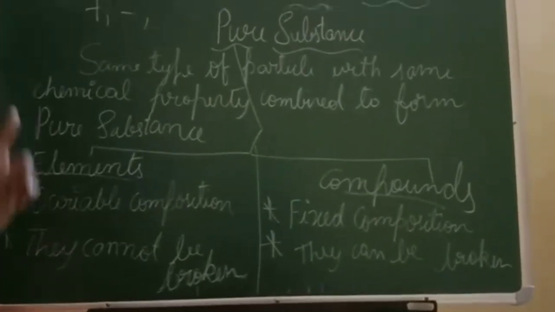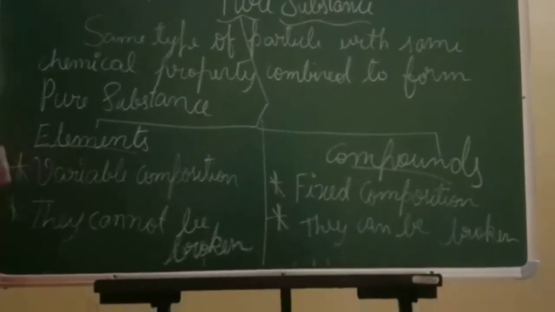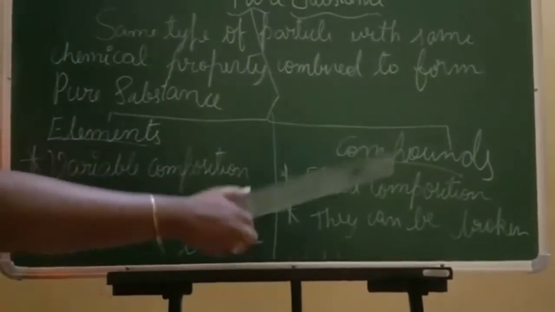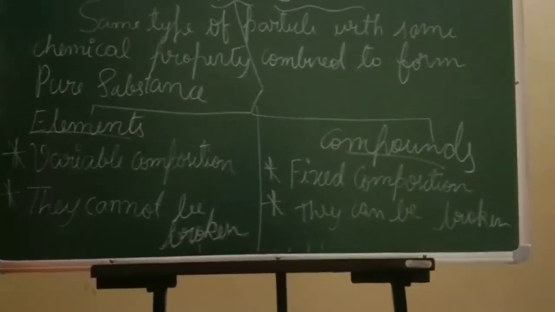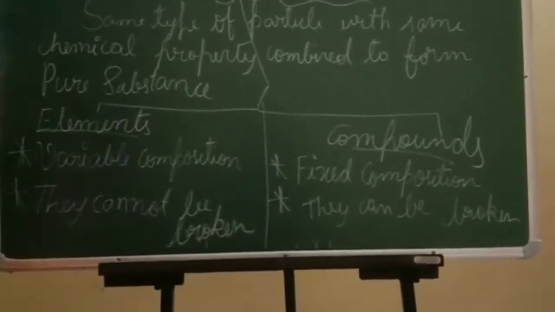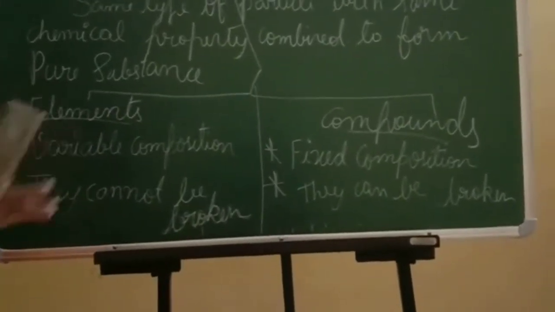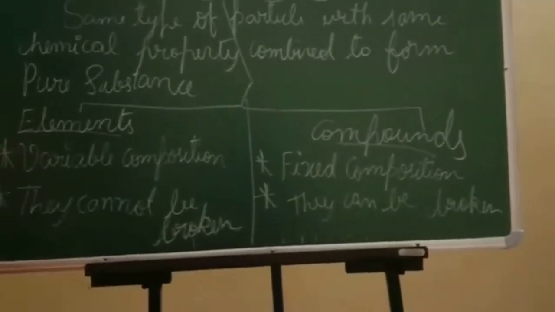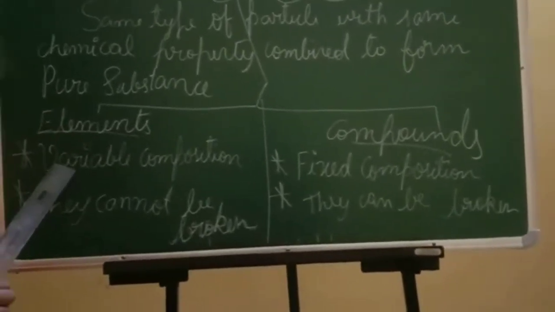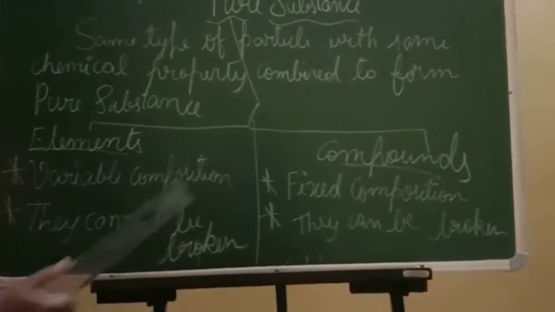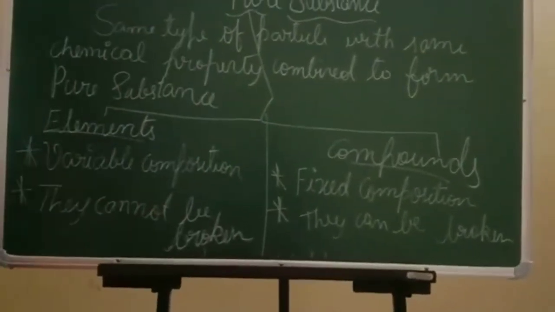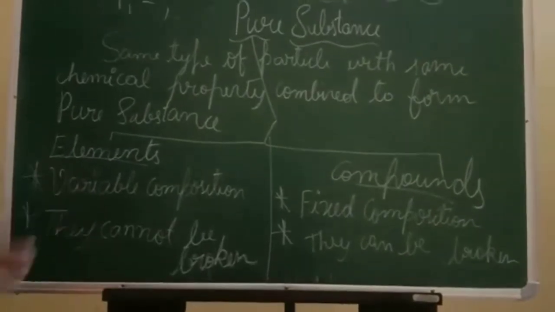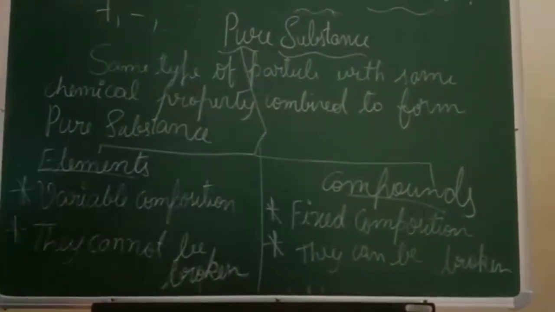In a blue color box they have given the difference between elements and compounds, and you will find almost 3 to 4 differences on that page. So better if you study any 3 out of that. 2 have been given already. The first point says that an element has a variable composition, and the compound has a fixed composition. So what do you mean by variable composition and fixed composition?